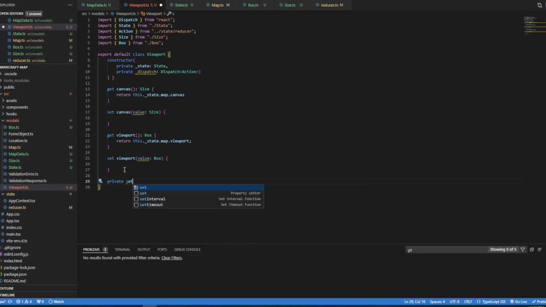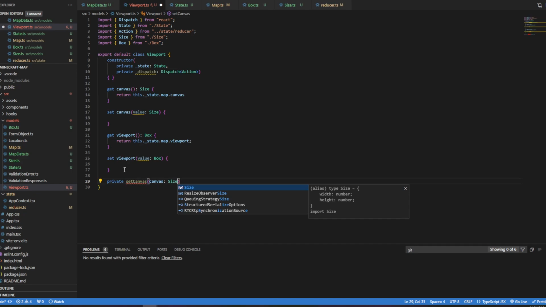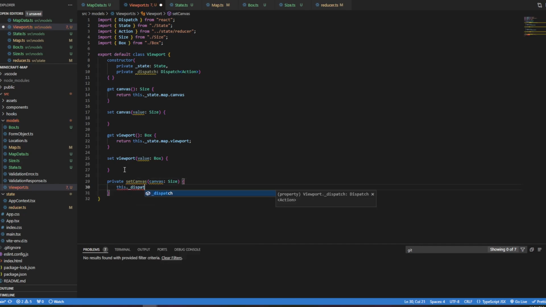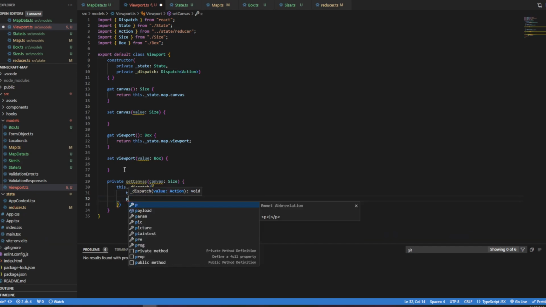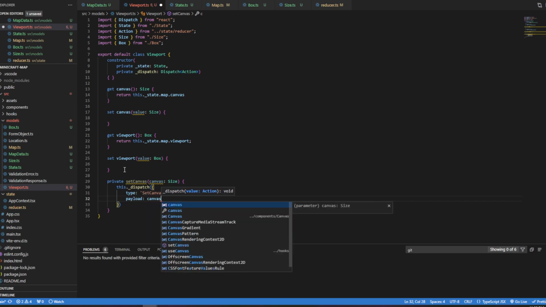So I'm going to have set canvas, which will take a canvas of size, and it will basically say this.dispatch, and it will have type of set canvas, and it will provide a payload of canvas.